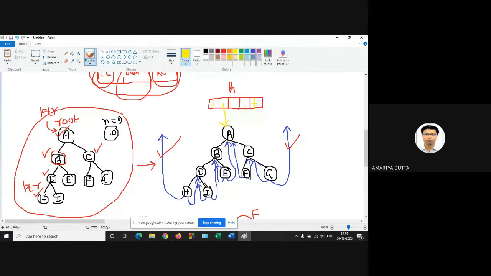It has no right child, so connect from the right child to the right thread, and extend the left thread of the node to the left thread of the head, and similarly this will be pointed to this position. So this type of threaded tree is called two-way threading with header node.